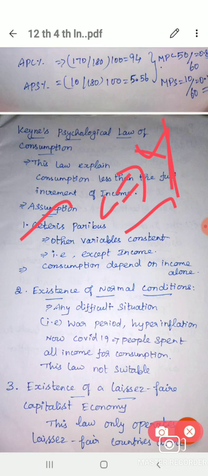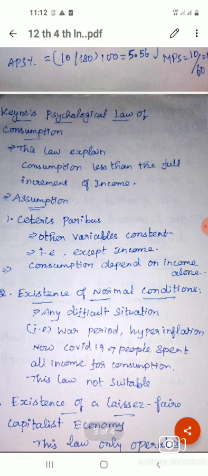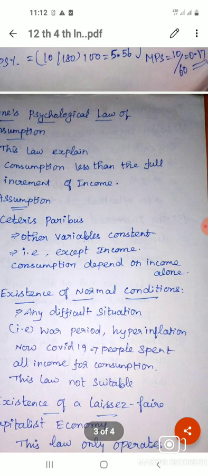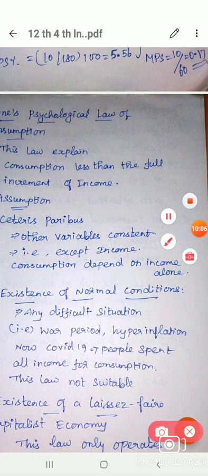What are the other things? Distribution of factors of income, substitute goods, price level, and other prices. All these other variables are constant, and consumption is based on income alone. That is called ceteris paribus.